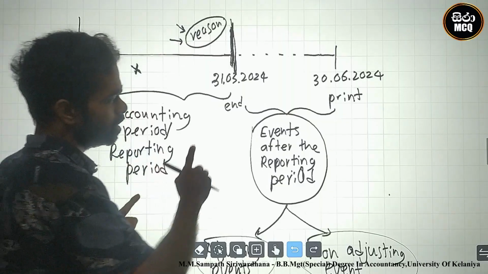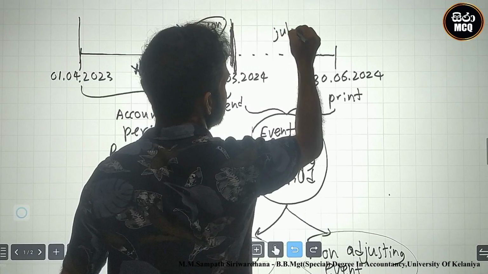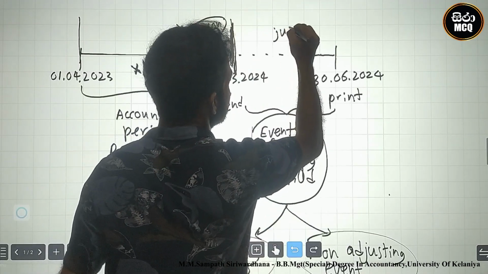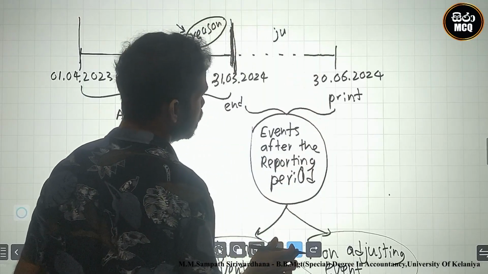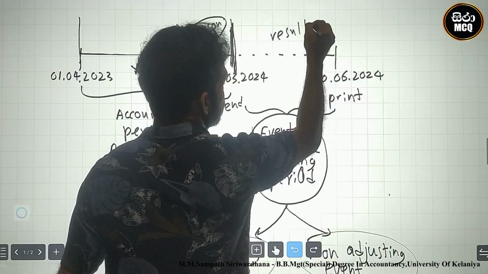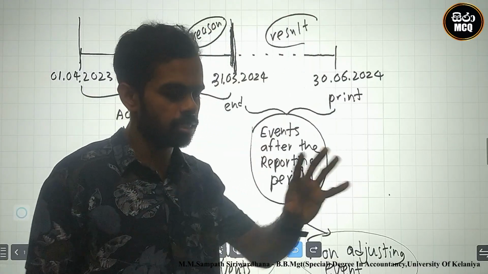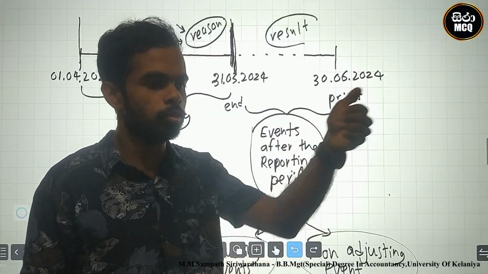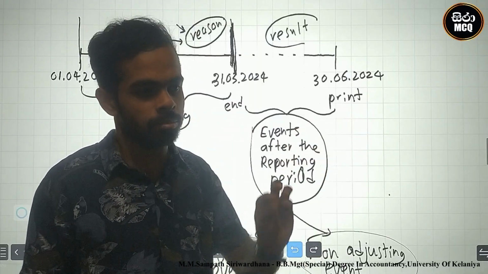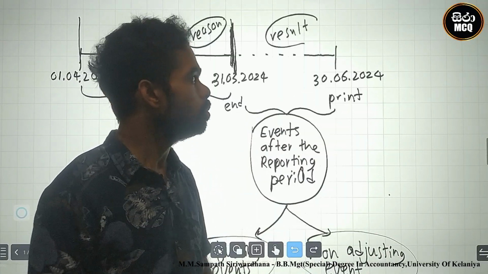After that, the judgment or result comes. For example, the judgment said to pay the customer 100,000 rupees.